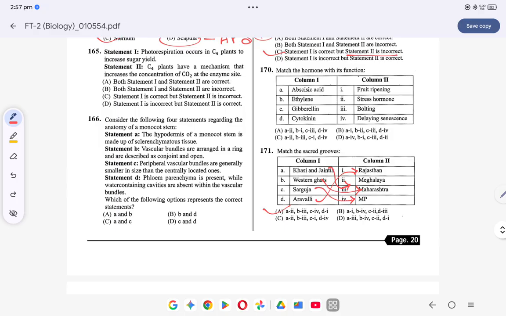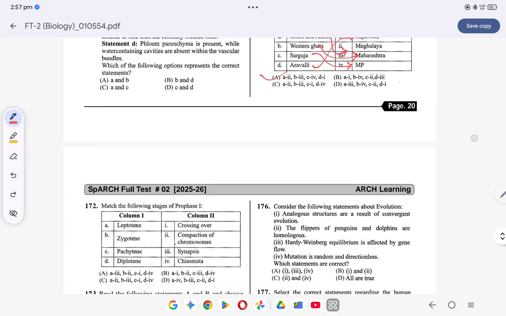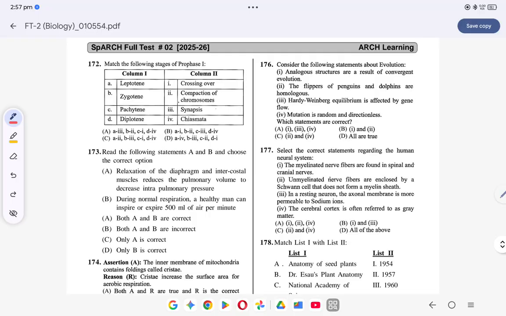Coming to the next question. Question number 173. Relaxation of the diaphragm and intercostal muscles reduces the pulmonary volume to decrease the intrapulmonary pressure.